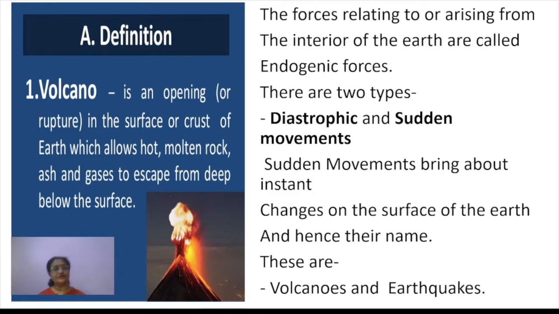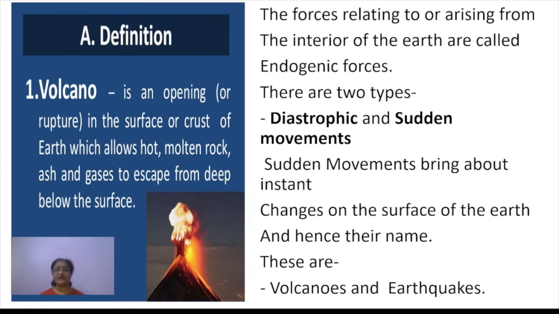Clear? The forces arising from the interior of the earth are called endogenic forces. Any force which works inside the earth and results in the formation of new landforms on the earth's surface comes under endogenic forces. Endogenic forces are of two types: one is diastrophic and the other is sudden forces, or sudden movements.